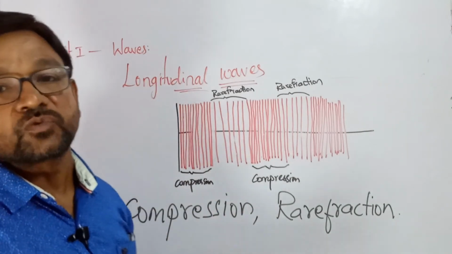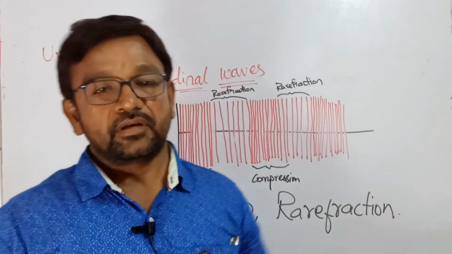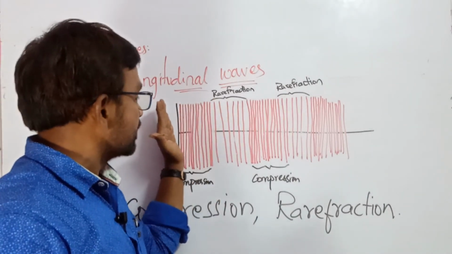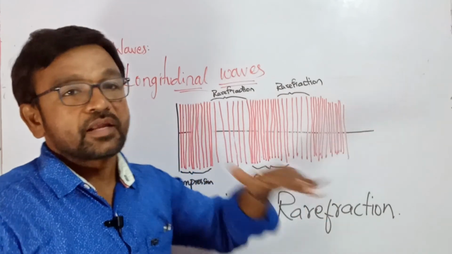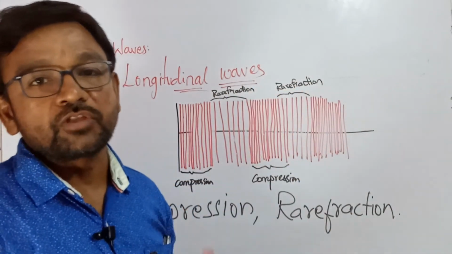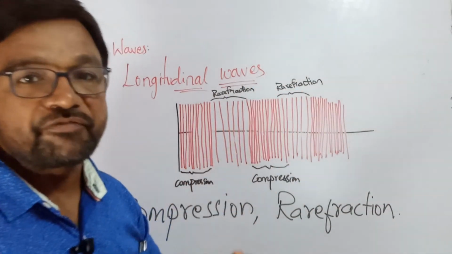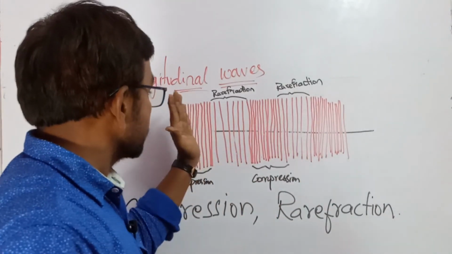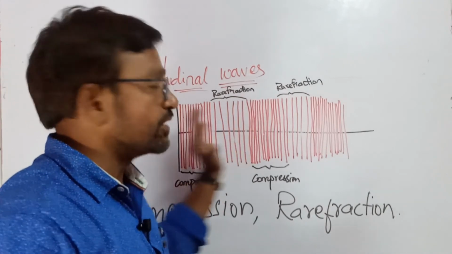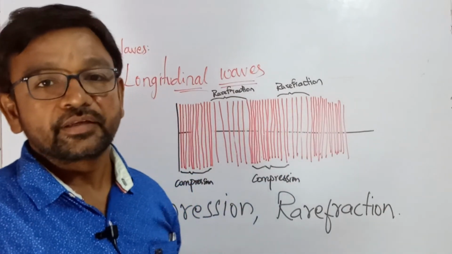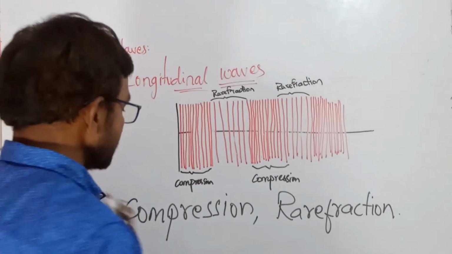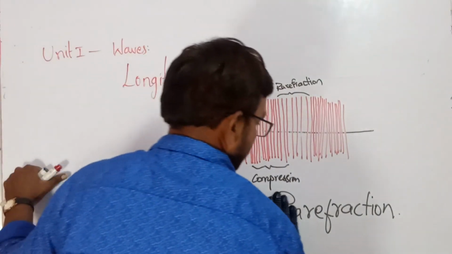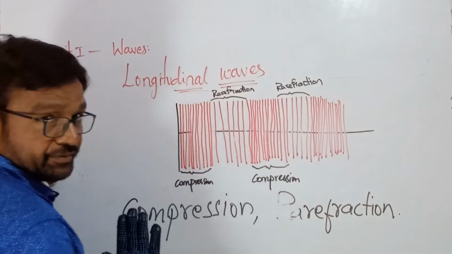In transverse waves, what do you observe? Crests and troughs. These compressions and rarefactions are in the direction of the propagation of the wave. Crest and trough are perpendicular to the propagation of the wave. Crest and trough are in the perpendicular direction of the wave. And compression and rarefaction are in the direction of the wave. Did you understand clearly? Next one is, okay. Did you note it clearly?